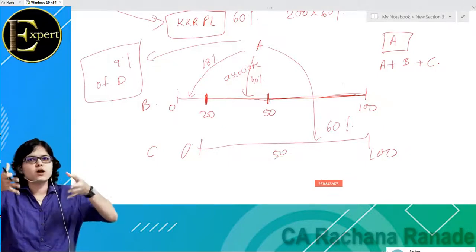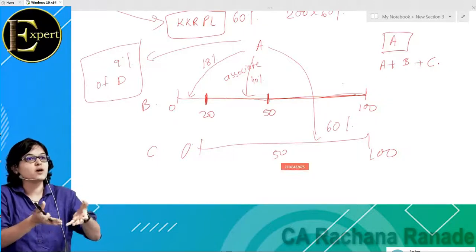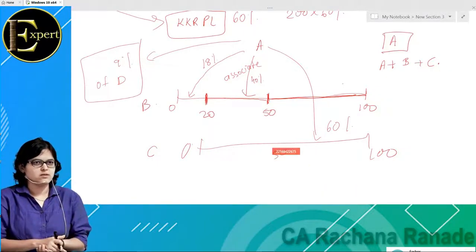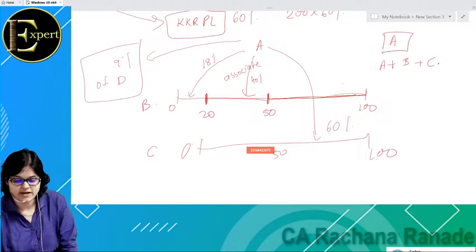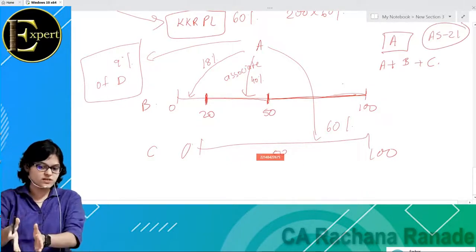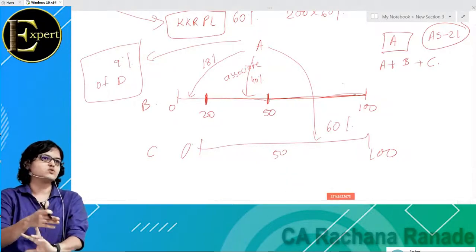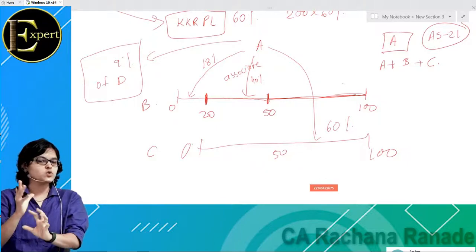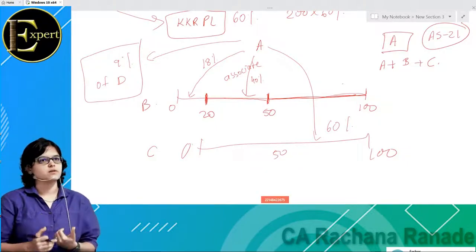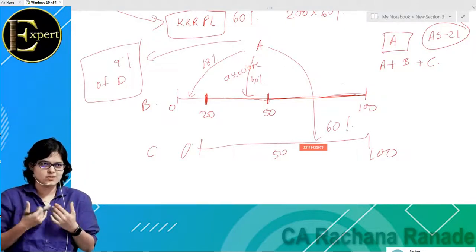There is an accounting standard 21. Accounting standard number 21 says that you will have to consolidate only subsidiaries and associates. You need not consolidate anything which is below 20%. Okay, so this is what our government has told. It's not because I am telling you. And there is one last thing to be consolidated, but I'm sure you might know this with general knowledge. Something known as a joint venture.